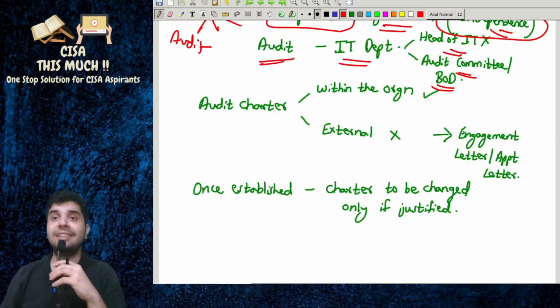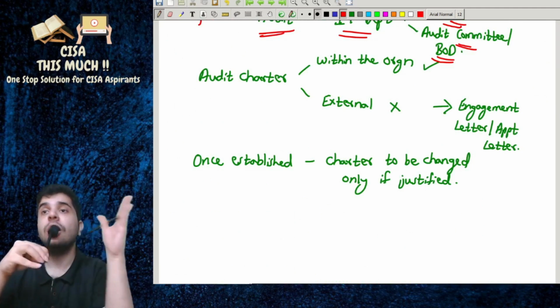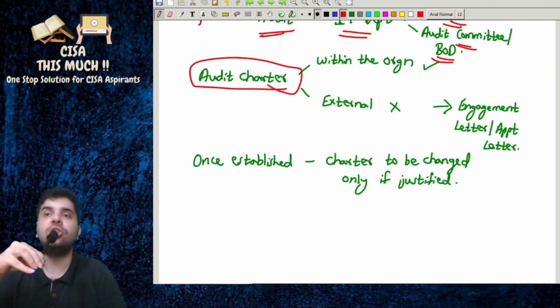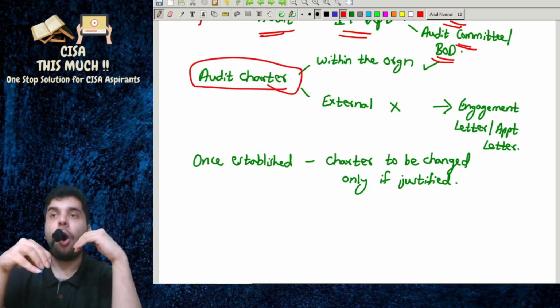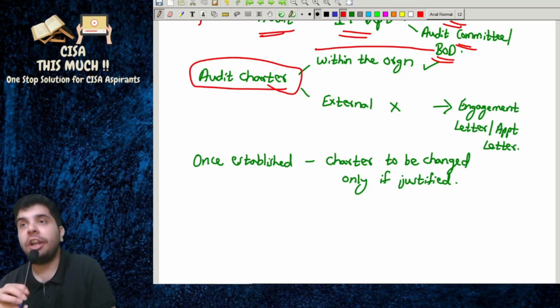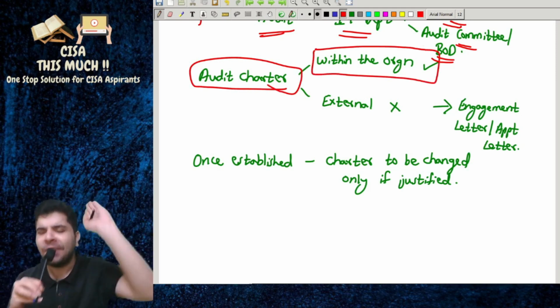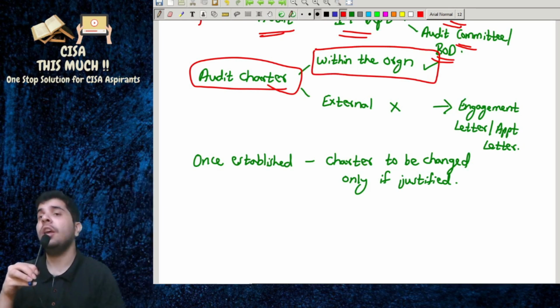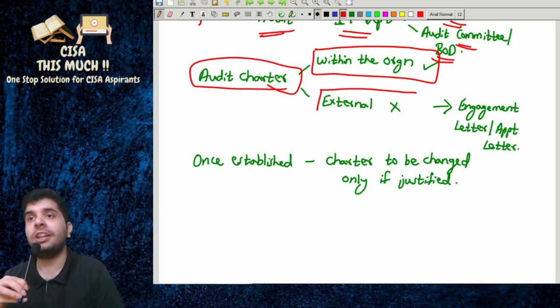Next thing, guys, about the audit charter. Remember that the audit charter is applicable to the IS audit department that is operating within the organization. The audit charter is not for the external auditors.